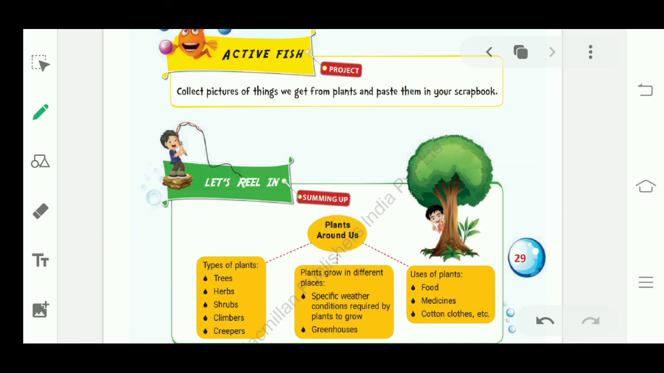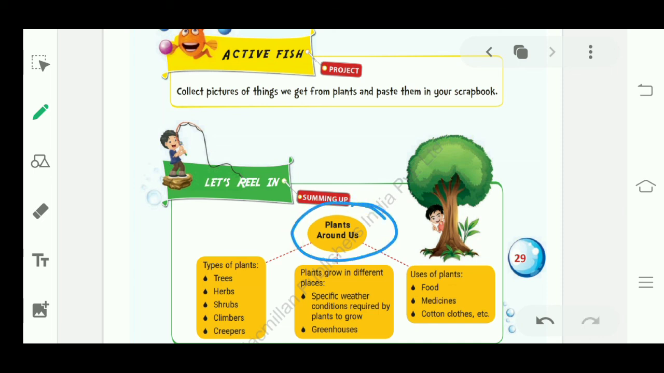Now what is the activity you need to do? Collect pictures of things we get from plants and paste them in your notebooks. You can draw the pictures of things we get from plants in your notebooks, or you can collect pictures of things we get from plants and paste them in your notebooks. Okay, so let's revise the complete chapter.